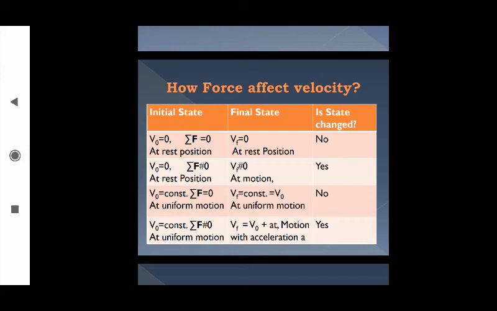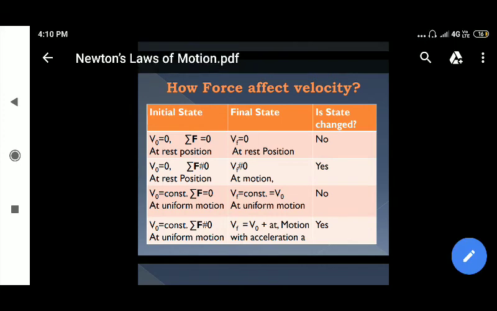So what will happen? Obviously, according to Newton's first law of motion, the state of the object will be changed. And how will it be changed? That we get from kinematics. V final is equal to V0 plus acceleration into time. So the motion will get an acceleration. So this is the effect of force on velocity according to the first law of Newton.